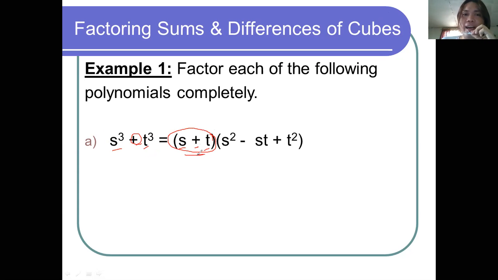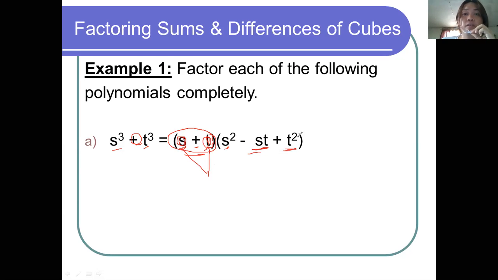So this is our first factor. How to get the second factor? The steps. First, square the first term. So we have s squared. Square the last term, or the second term rather, to get the third term. So t squared. And to get the middle term, all we have to do is multiply the first term s to the second term of the first factor, which is t. So s times t, that gives us st.